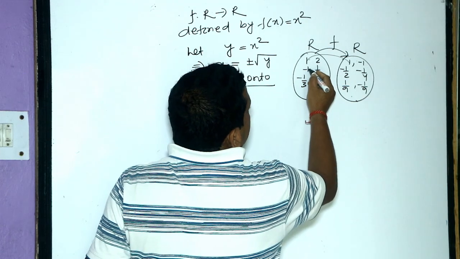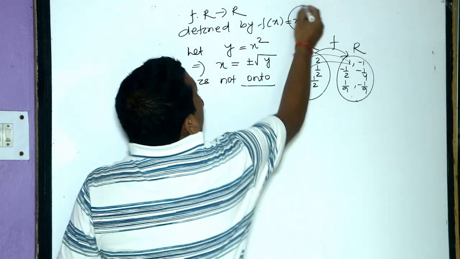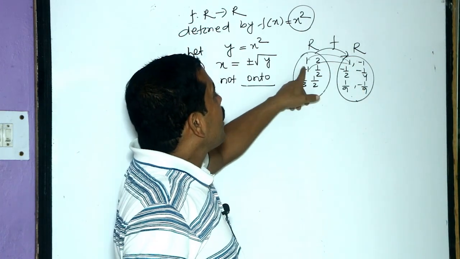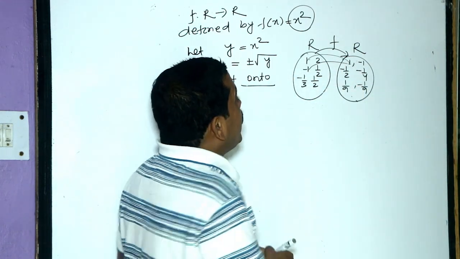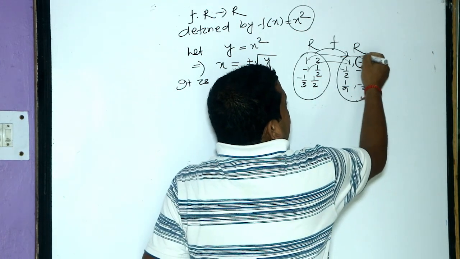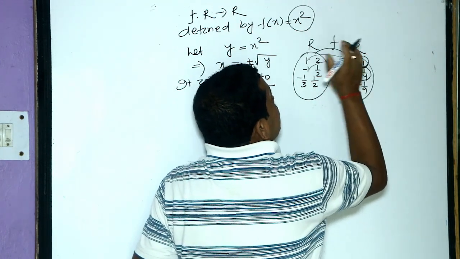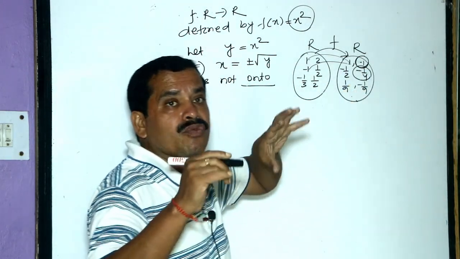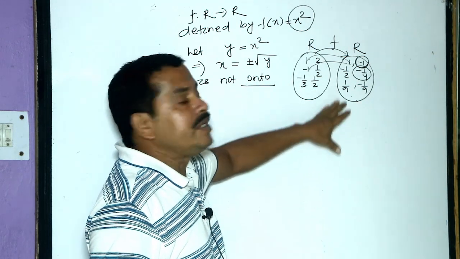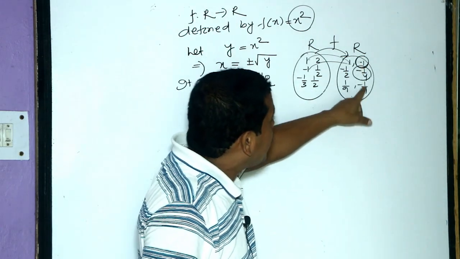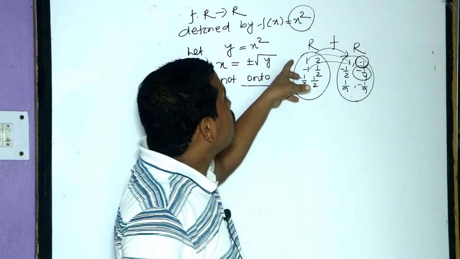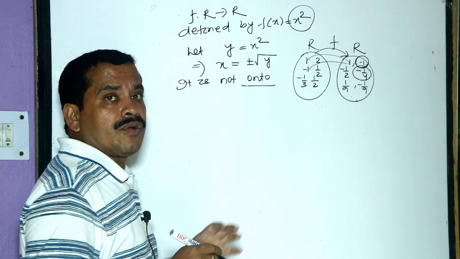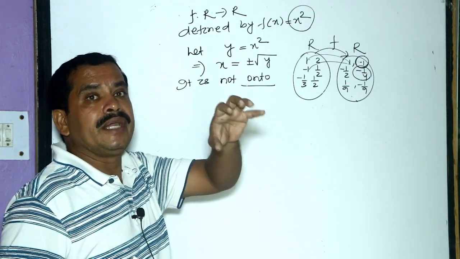If we take minus 1, it also goes to 1, because the rule is x square. Square of 1 is also 1, square of minus 1 is also 1. But here the negative element minus 1 by 4 is not the pre-image of any element, because negative elements are not square of any real number. So it is into function, because some elements are there which are not the image of any real number. So the function which is not onto is said to be into function.